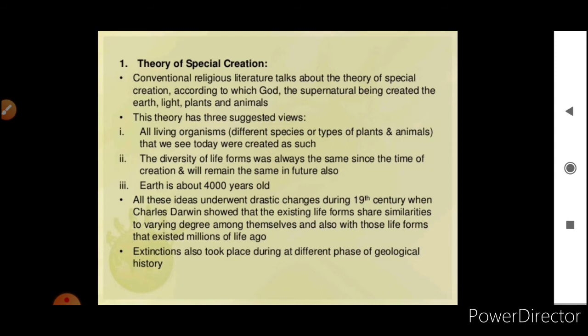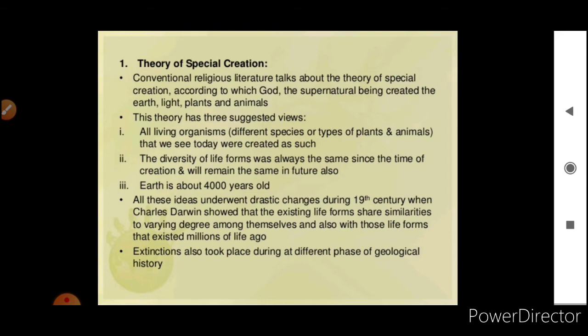This theory has 3 suggested views. All living organisms that we see today were created as such. The diversity of life forms was always the same since the time of creation and will remain the same in future also. Earth is about 4,000 years old.